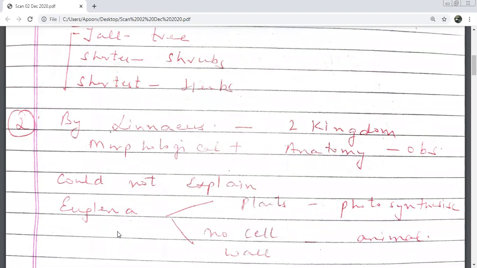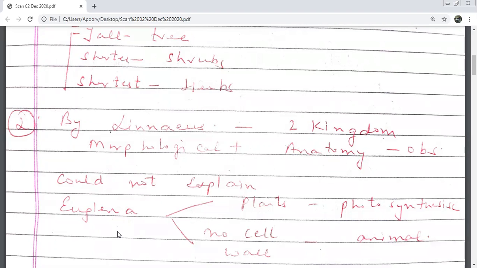How did Euglena put Aristotle and Linnaeus in problem, beta? See, Euglena are very special. We don't know where to put them. We can put them in plants because they have chloroplasts and they can photosynthesize. But they do not have cell walls. So according to Linnaeus, if we go by anatomy, all those organisms which do not have a cell wall should be put in the category of animals. Now there was a lot of confusion about where Euglena should be kept.